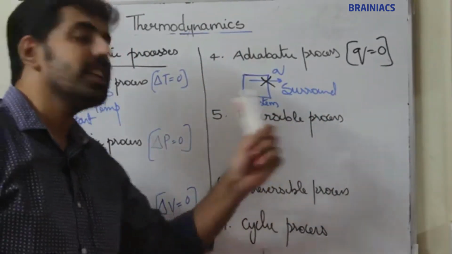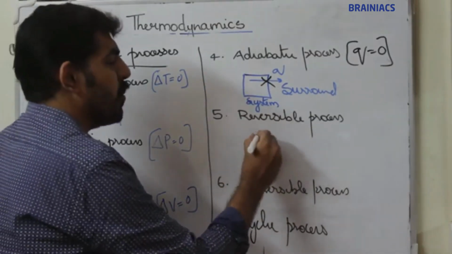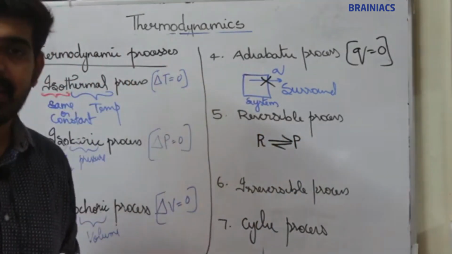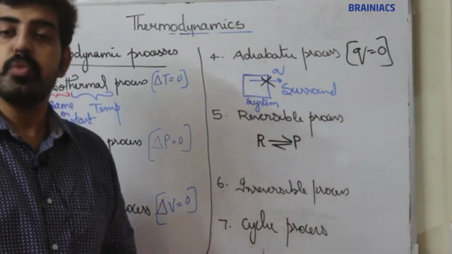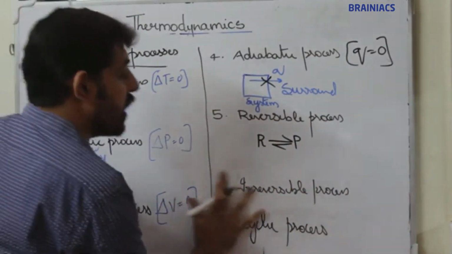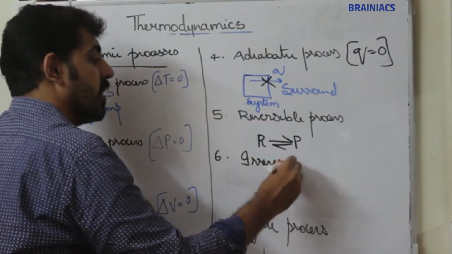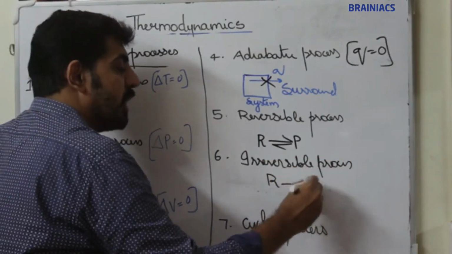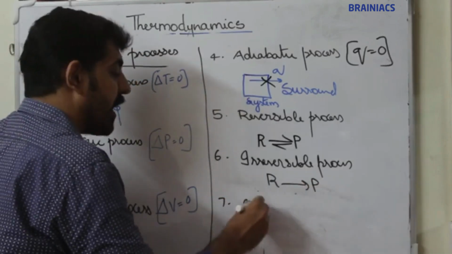Now, the reversible process. You know what a reversible process is: a process which takes place on either side. Reactant will convert to product and product will convert back to reactant. Processes which take place on either side are known as reversible processes. Now what are irreversible processes? Processes which take place only in one direction.